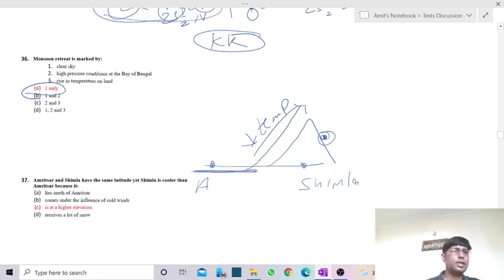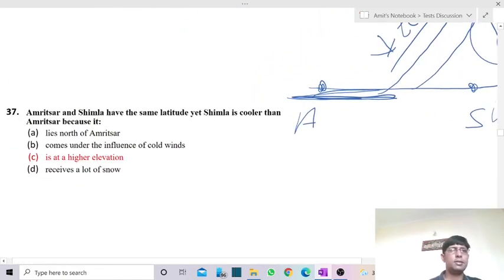Because we know that the troposphere heats up from the bottom. So over this part we have a higher temperature as compared to Shimla. So the answer is C.